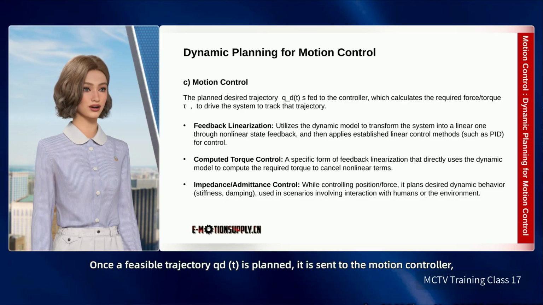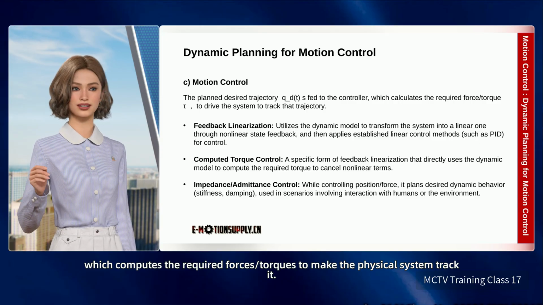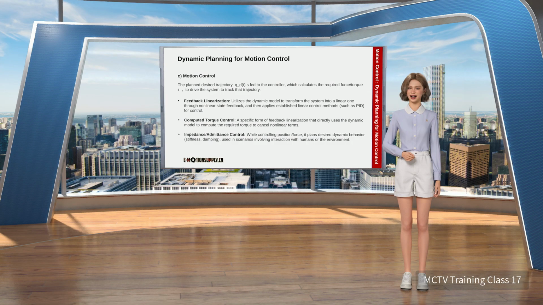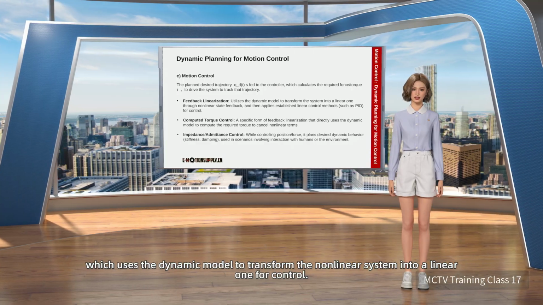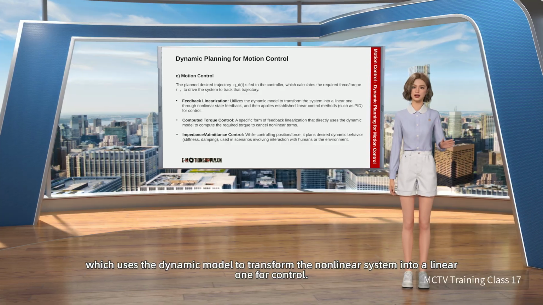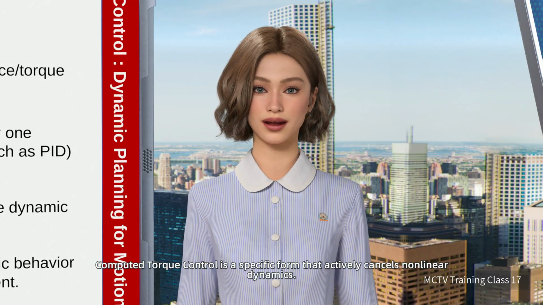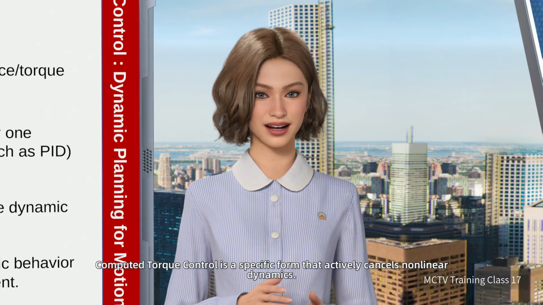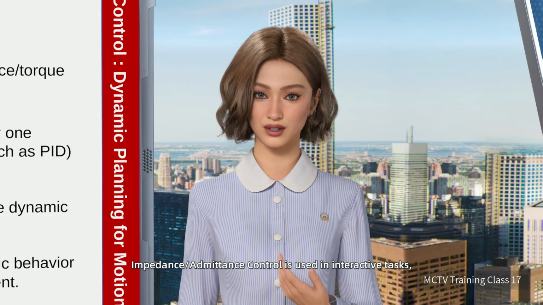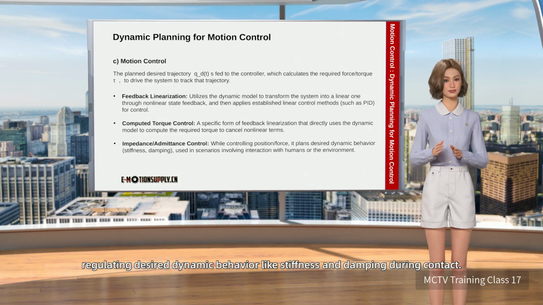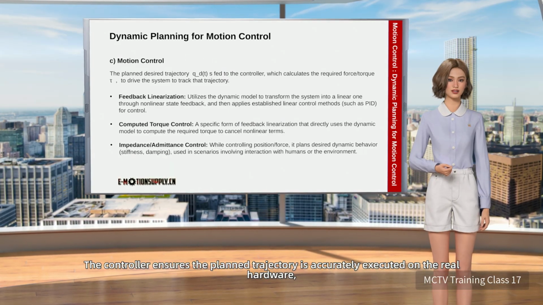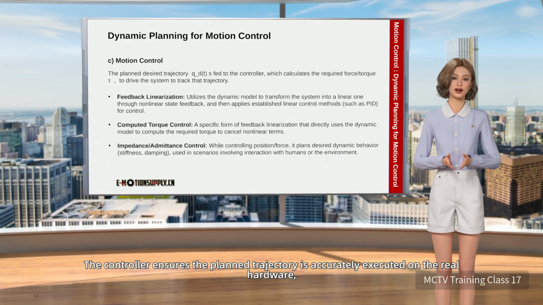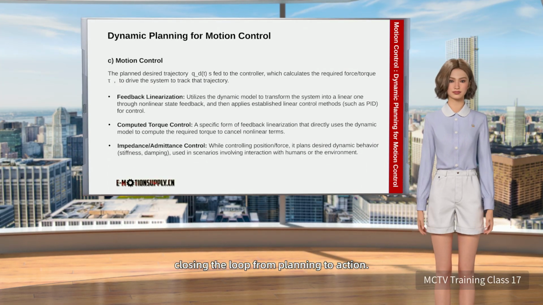Once a feasible trajectory q_d(t) is planned, it is sent to the motion controller, which computes the required forces and torques to make the physical system track it. Techniques include feedback linearization, which uses the dynamic model to transform the nonlinear system into a linear one for control. Computed torque control is a specific form that actively cancels nonlinear dynamics. Impedance and admittance control is used in interactive tasks, regulating desired dynamic behavior like stiffness and damping during contact. The controller ensures the planned trajectory is accurately executed on the real hardware, closing the loop from planning to action.